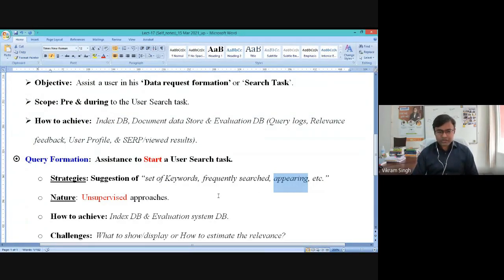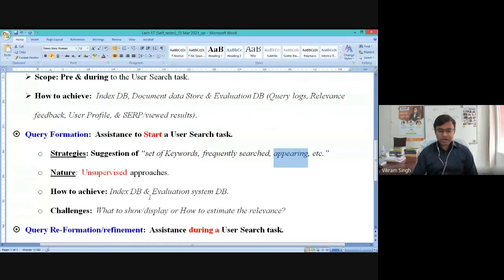So to achieve any sort of query formation strategy or algorithm, you need to primarily use the index database and the evaluation system database, right? Because in the evaluation system database, we are basically getting all the possible user related information. So we are maintaining all the possible user related or user inclined information in the evaluation system database.